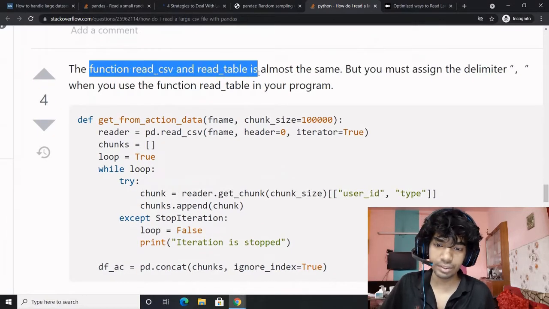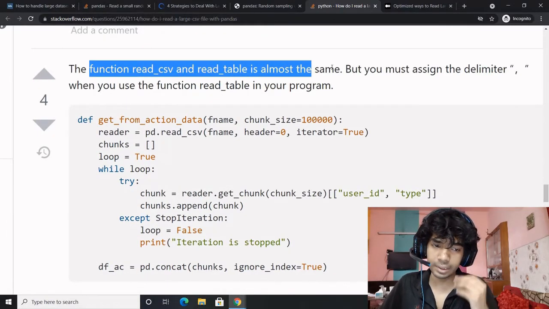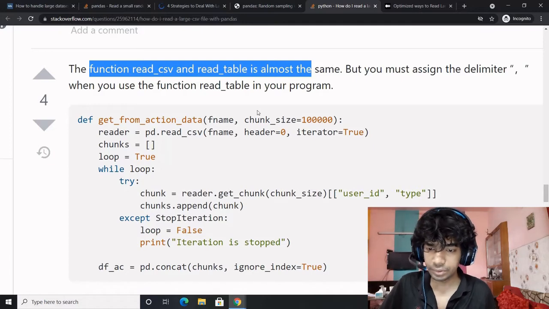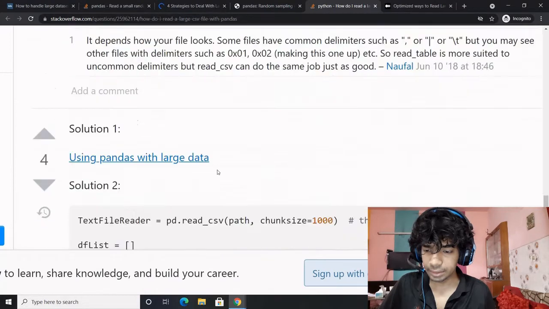So function read_csv and read_table are almost the same, but you must assign the delimiter when you use the read_table function, right? So the reader is this chunks method. Perfect.